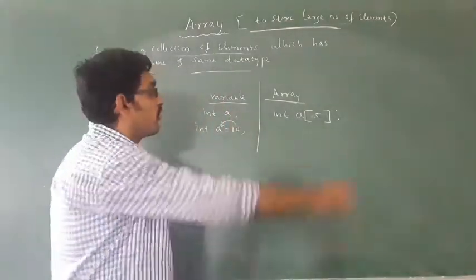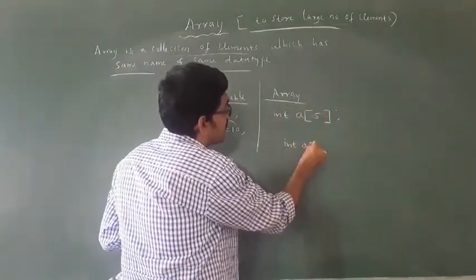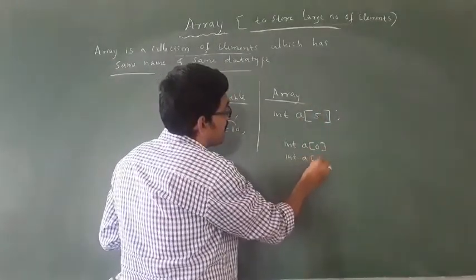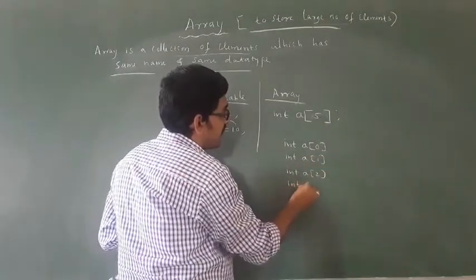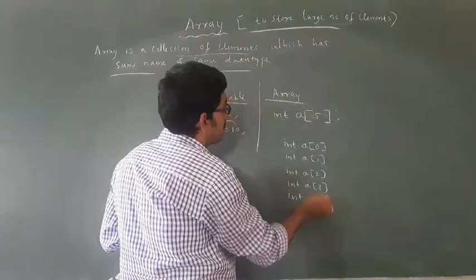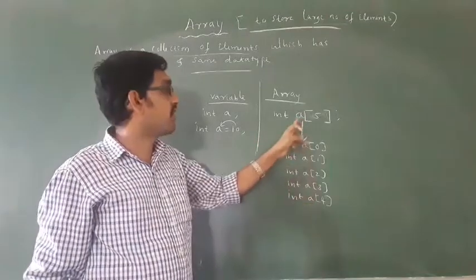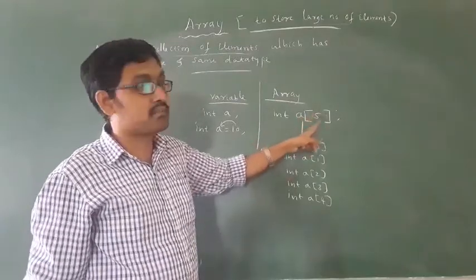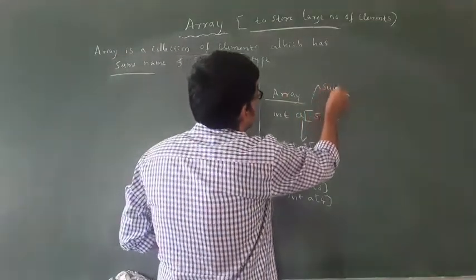See, how to write this? int a of 5. An array always starts with 0. int a of 0, int a of 1, int a of 2, int a of 3, int a of 4. This is the expansion of a of 5. Always the subscript will start with 0. This is called the subscript of the array.